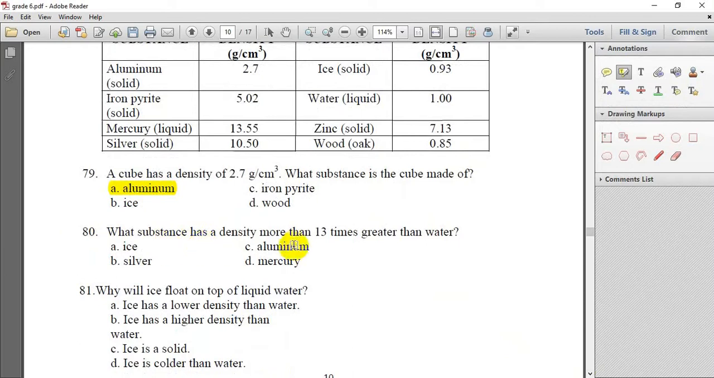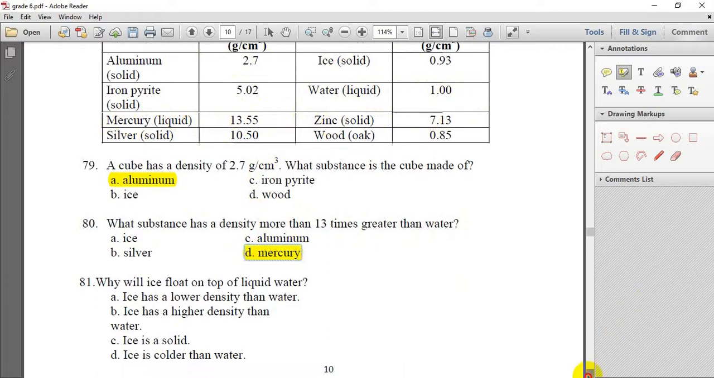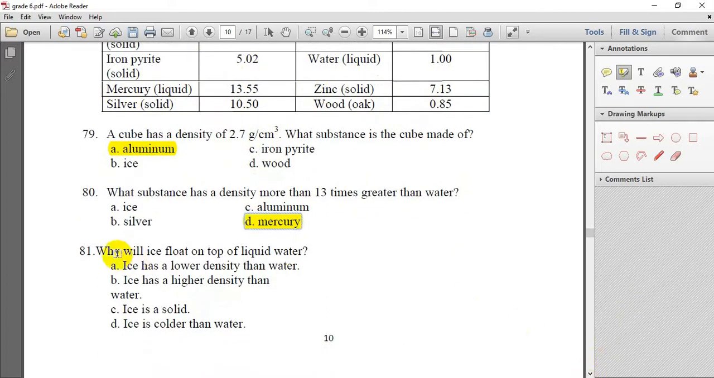What substance has a density more than 13 times greater than water? The water here has density 1. So which one has 13 times more than water? So it will be, what do you think? The one here that has 13 times the amount of water is mercury. So the answer for this question will be mercury, letter D, because it has 13 and the water is 1. So 13 is 13 times 1.